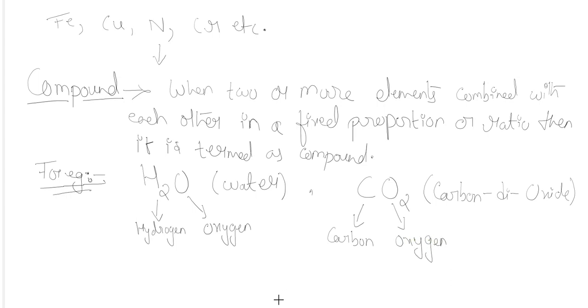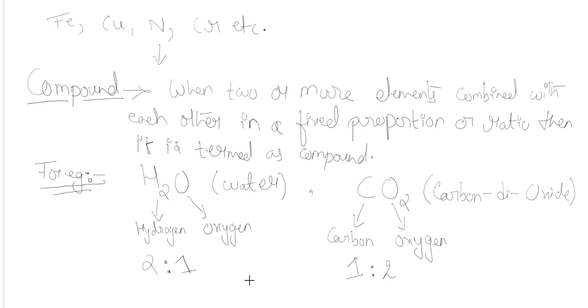So the proper difference between a compound and a mixture is that in a mixture, when two or more substances were combined, there was no fixed proportion. Here, two hydrogens are combined with one oxygen, so the proportion becomes 2 is to 1. Similarly, one carbon atom is combined with two oxygen atoms, so the ratio here becomes 1 is to 2.